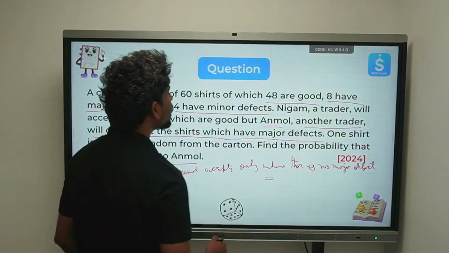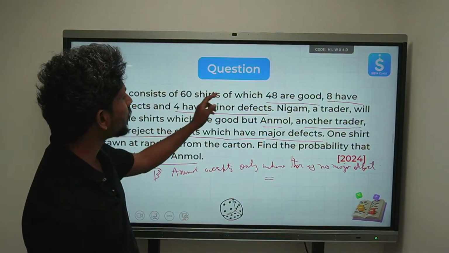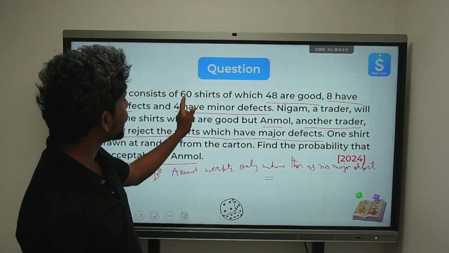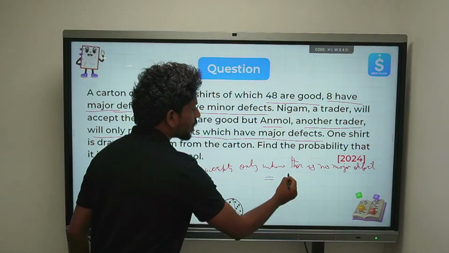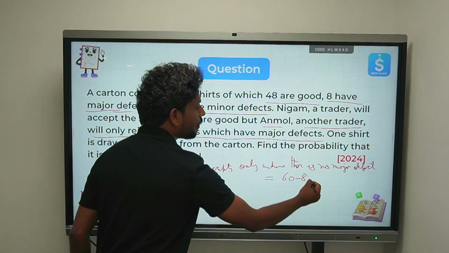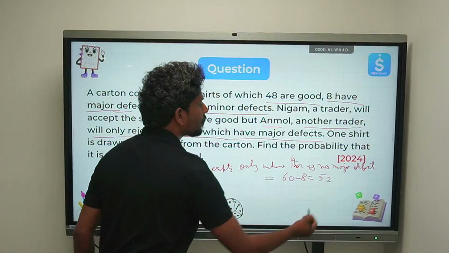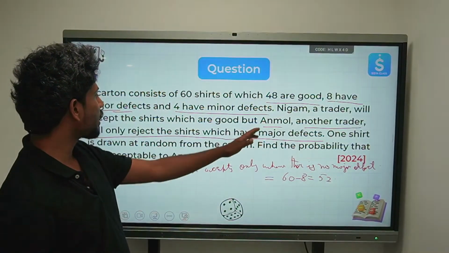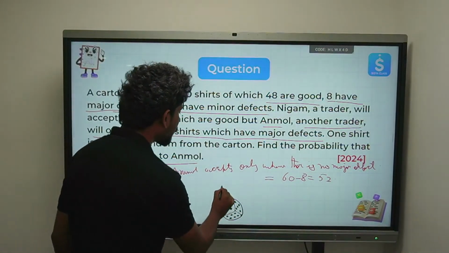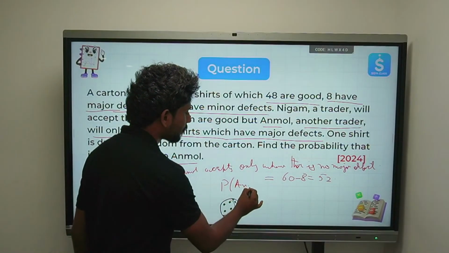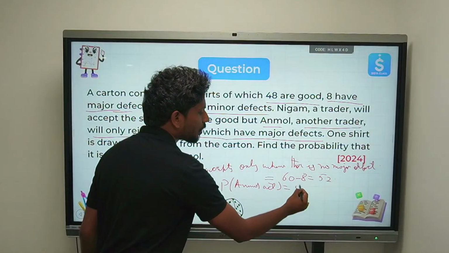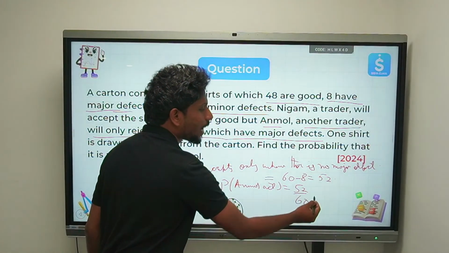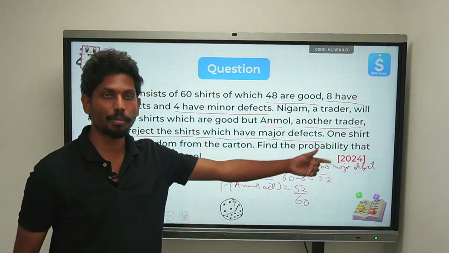So how many shirts are there which have no major defect? There are totally 60. If you remove 8, 60 minus 8, that will be 52 shirts which do not have a major defect. So what's the probability that Anmol accepts? That is nothing but the favorable outcomes, 52 by 60. I leave the calculation of the simplest form to you.